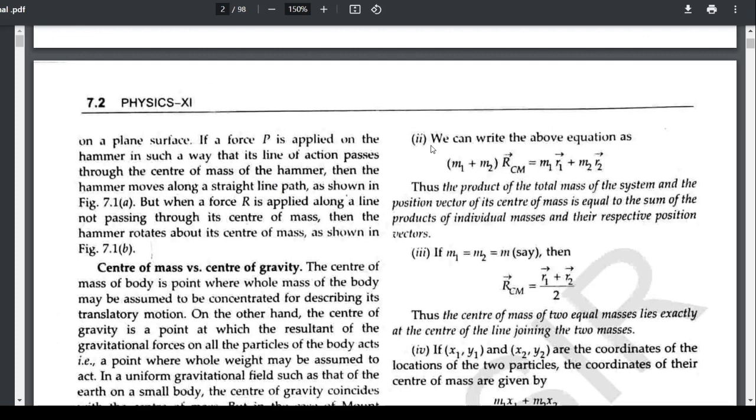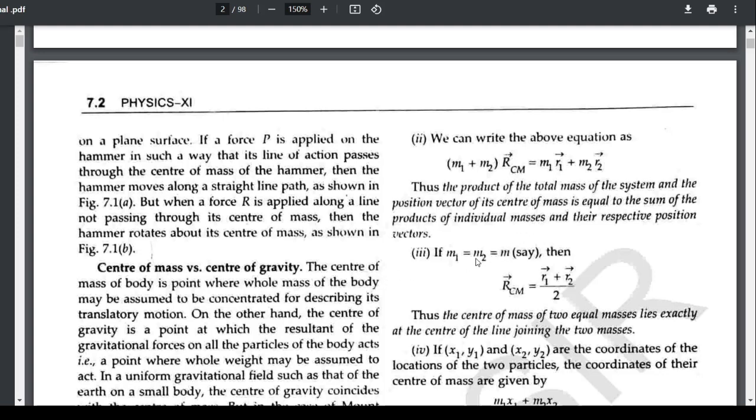Number 2, we can simplify the above equation as m1 plus m2 multiplied by rCM vector is equal to m1 r1 vector plus m2 r2 vector. Thus, the product of the total mass of the system and the position vector of its center of mass is equal to the sum of the products of individual masses and their respective position vectors.